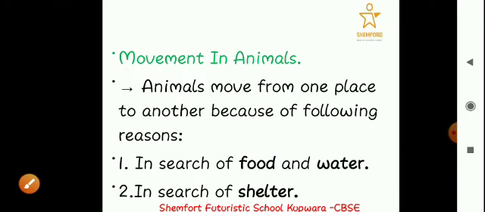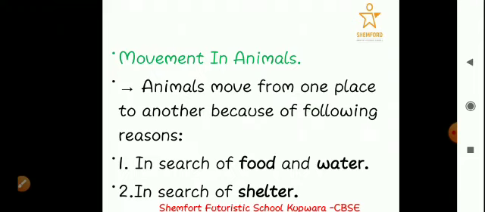Moving on. Now we will talk about the movements in animals, the different types of movement that they move from one place to another. In order to understand this, we must know why we have to move. Why do animals have to move from one place to another? Why can't they stay at a single place for the rest of their lives? What's the reason behind it?